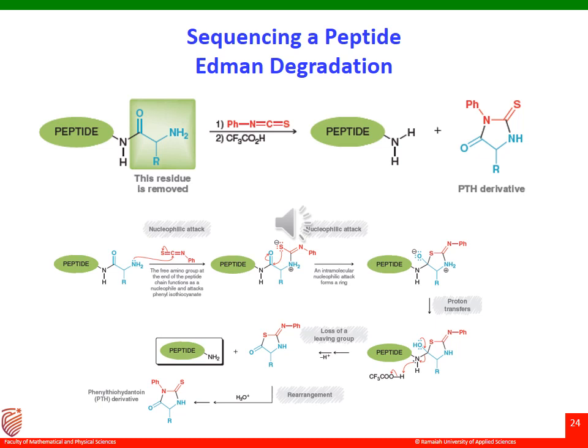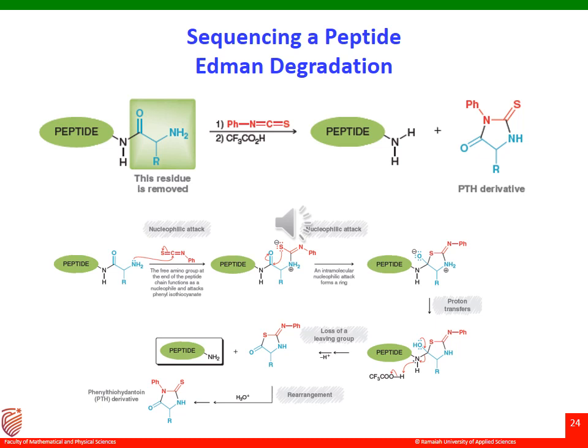Now, how do I form this hydantoin? If I look into the mechanism, the N-terminal has a free amine group present in the peptide chain, so it has a lone pair of electrons. This lone pair acts as a nucleophile and attacks the phenyl isothiocyanate.